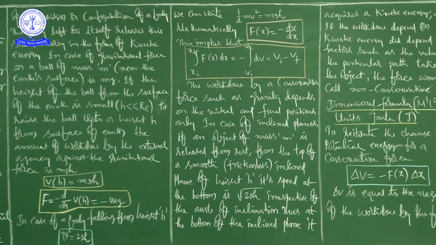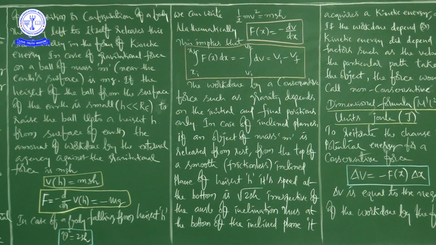So this is obviously called gravitational potential energy. See here. Gravitational potential energy of an object as a function of height h is denoted by V of h. Gravitational potential energy is equal to mgh.